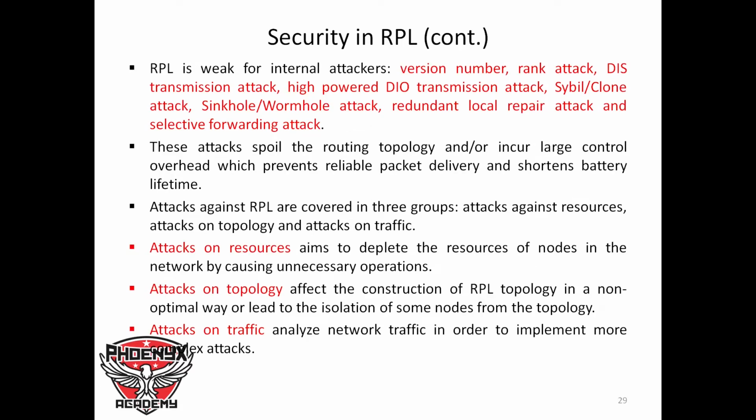RPL is weak against internal attackers, insider attackers that can carry out attacks such as version number attack, rank attack, DIS transmission attack, high-powered DIO transmission attack, Sybil, clone attack, sinkhole, wormhole attack, redundant local repair attack, selective forwarding attack, and many other attacks. Now, these attacks spoil the routing topology and/or incur large control overhead, which prevent reliable packet delivery and shorten battery lifetime. Attacks against RPL are covered in three groups: attacks against resources, attacks on topology, and attacks on traffic.